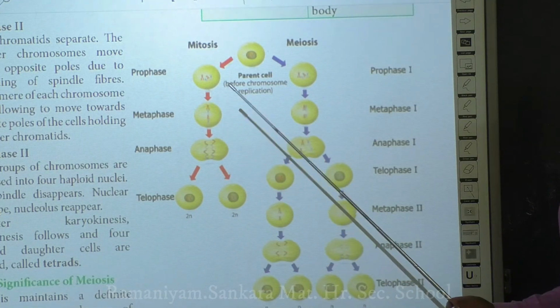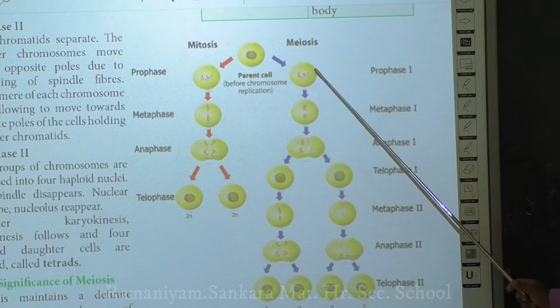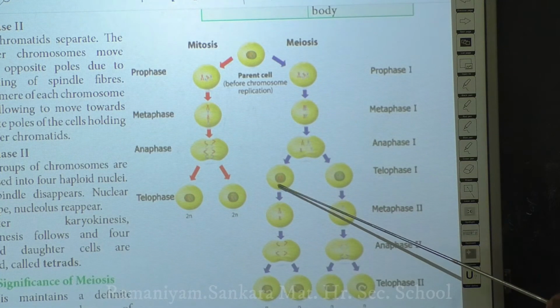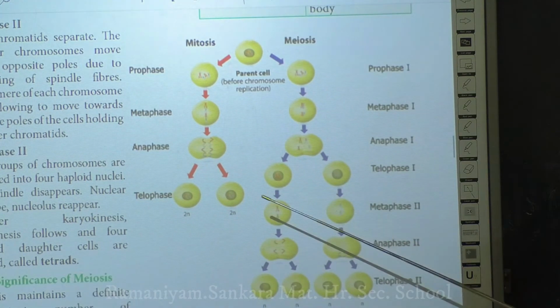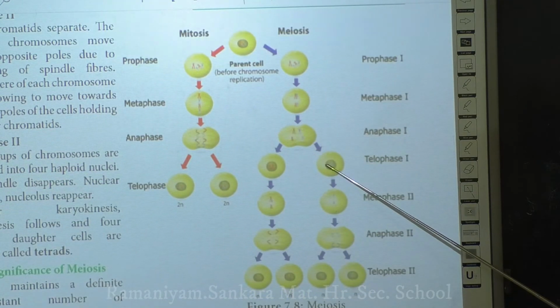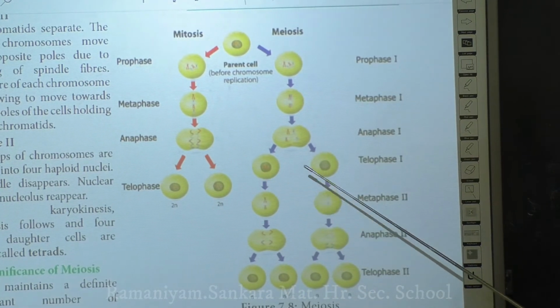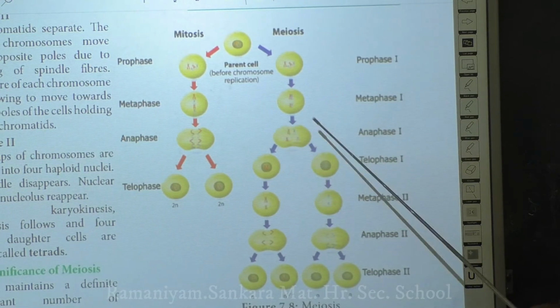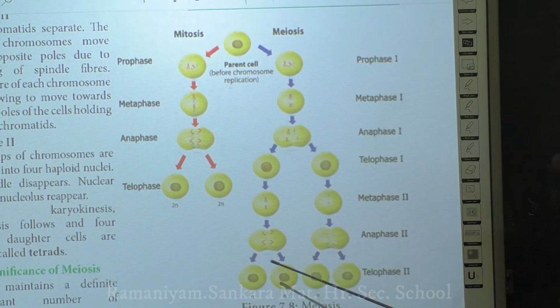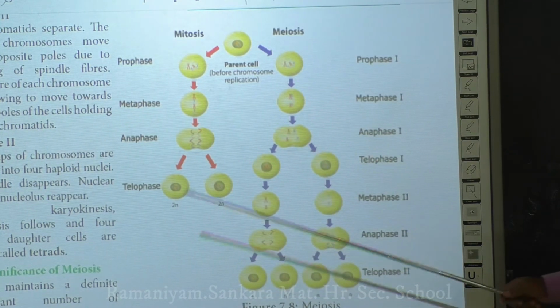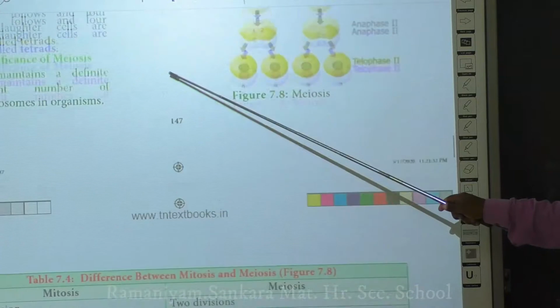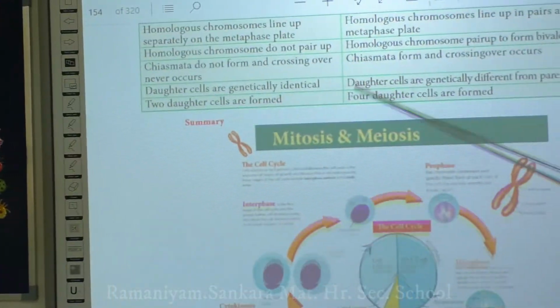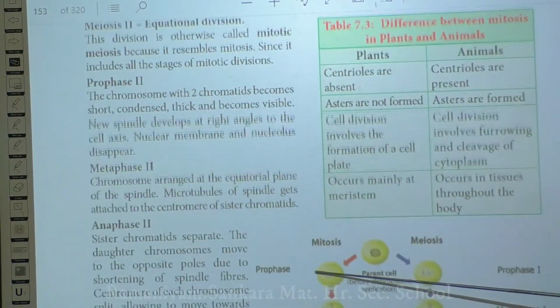So meiosis 1 starts with a single cell, and finally it results in the formation of two cells. But these two cells have only the haploid number of chromosomes when compared to your parental cell. That is the output of meiosis 1. Next we'll move on to meiosis 2. Meiosis 2 first starts with prophase, and then goes on to metaphase.